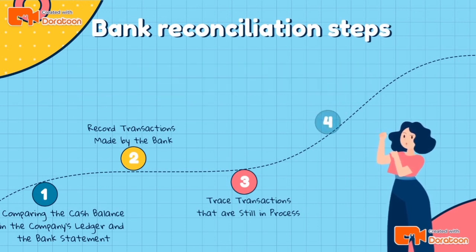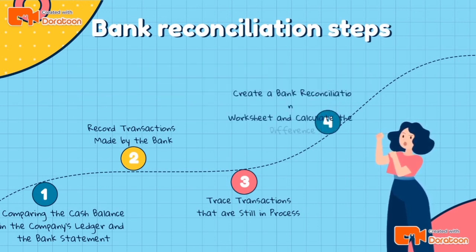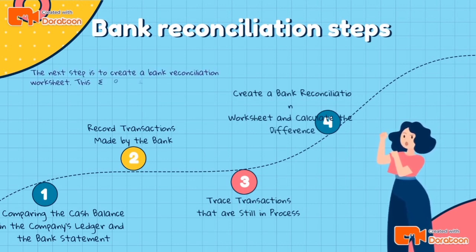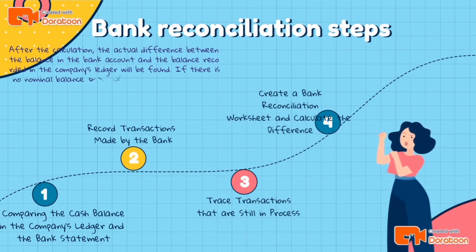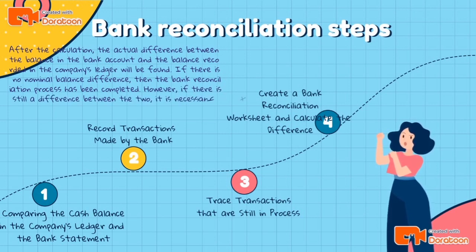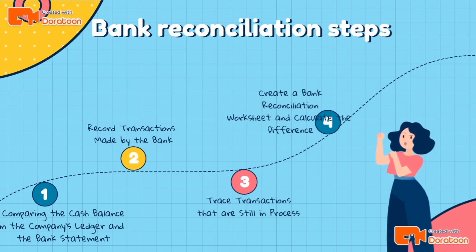4. Create a bank reconciliation worksheet and calculate the difference. The next step is to create a bank reconciliation worksheet. This worksheet will later be used as a place to calculate all transactions that have been recorded. After the calculation, the actual difference between the balance in the bank account and the balance recorded in the company's ledger will be found. If there is no nominal balance difference, then the bank reconciliation process has been completed. However, if there is still a difference between the two, it is necessary to proceed to the next stage.